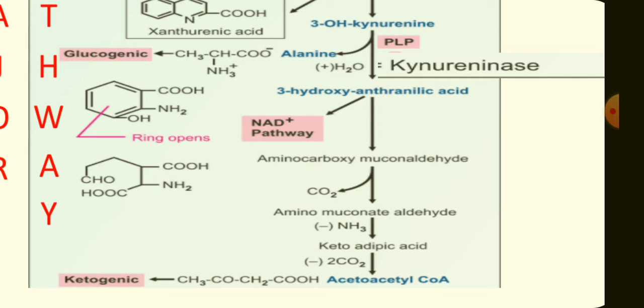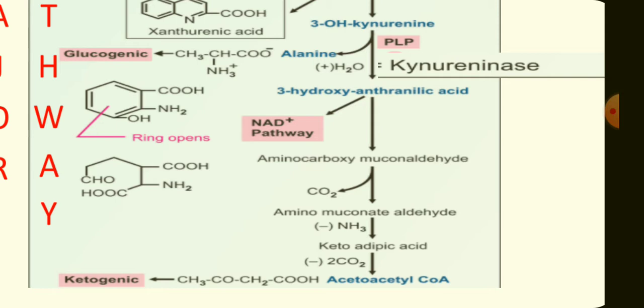Acetoacetate is the compound which can give rise to ketone bodies and fatty acids. Hence, this pathway gives at the end a ketogenic compound.